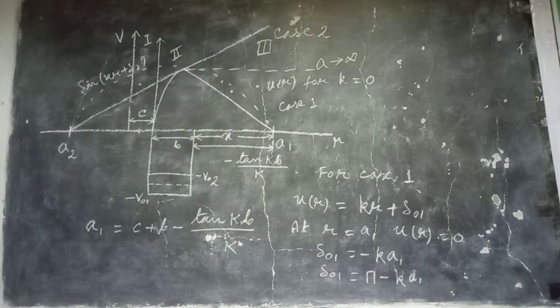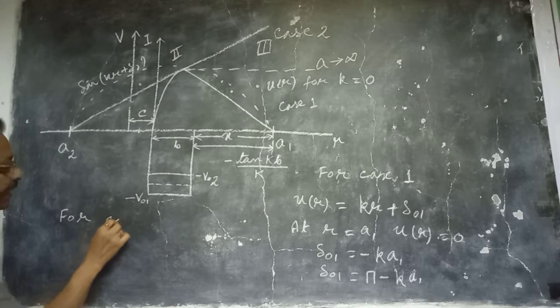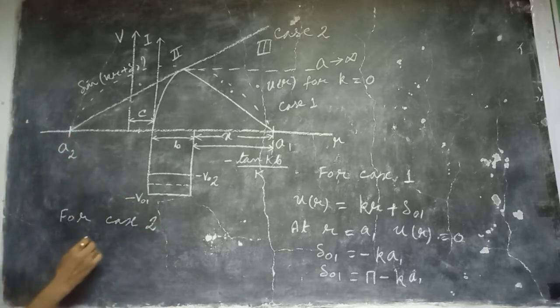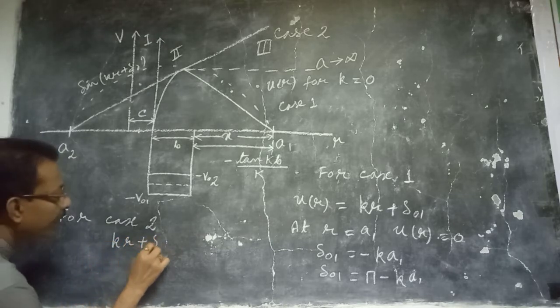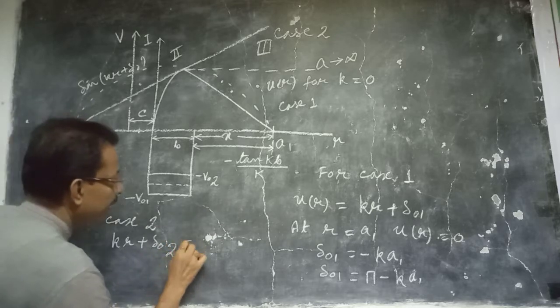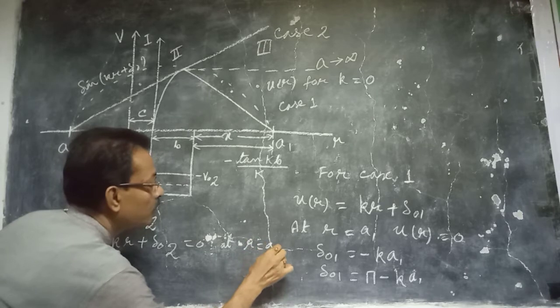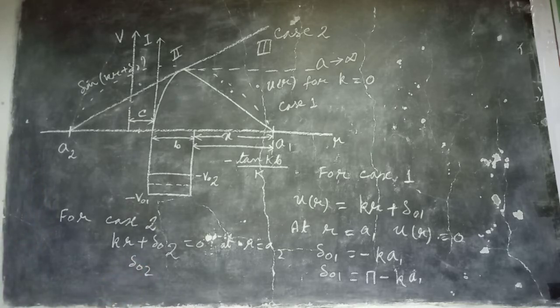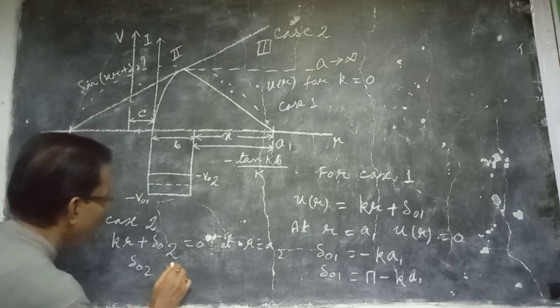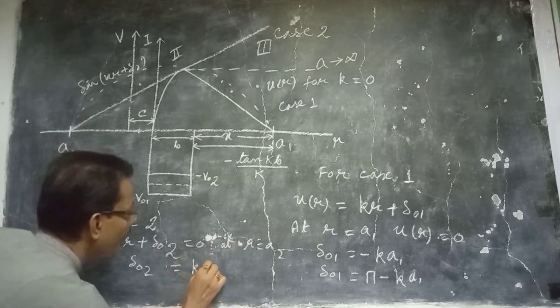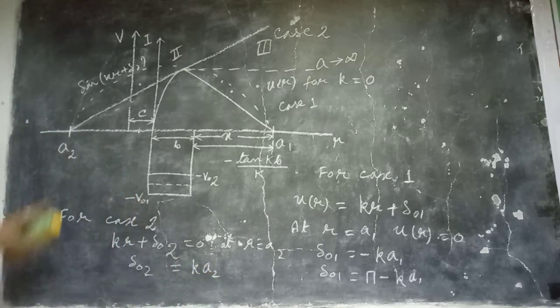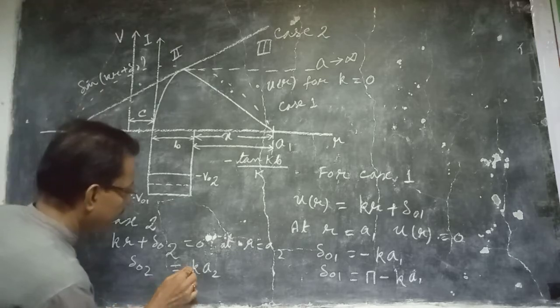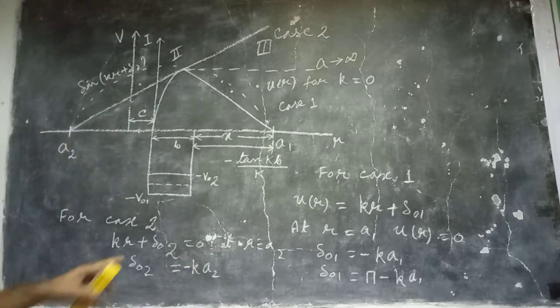And for case 2, for the second case, kr + delta 0 2 is equal to 0 at r equal to A2, or delta 0 2 is equal to, actually r equal to minus A2, we get k A2, because here you have to put r equal to minus A2, or you can write minus k A2, no problem. Here k equal to A2, so minus k A2.